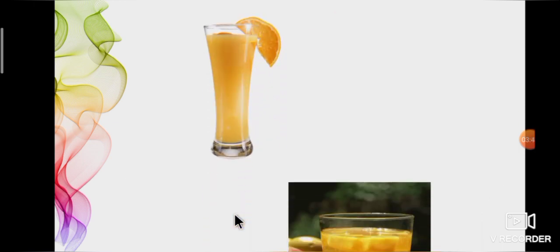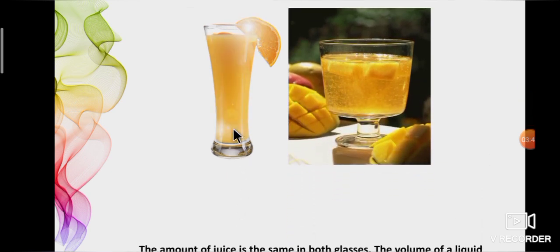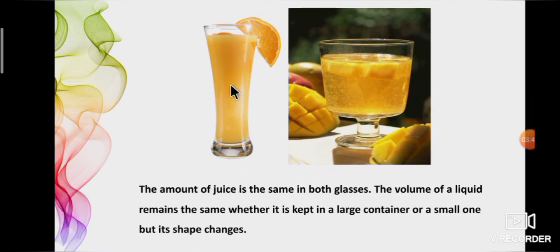Okay students, shall we see an easy activity? Let's take two different tumblers of juice. The volume of juice in both tumblers is 100 ml. Do you observe any change in the volume or shape of the juice? Yes, the amount of juice is the same in both glasses. Juice takes the shape of the glass. So this activity confirms that a liquid has definite volume and does not have a definite shape. Try it on your own also.